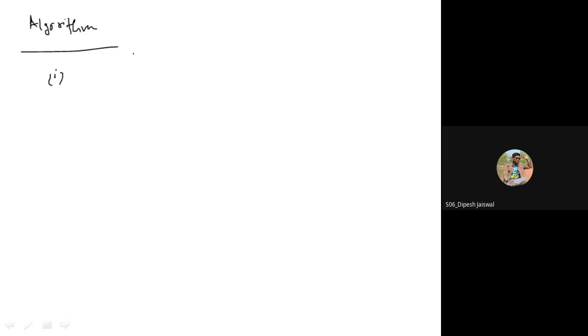First we have to generate U1 and U2 from uniform 0, 1.